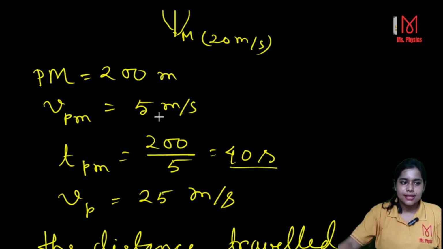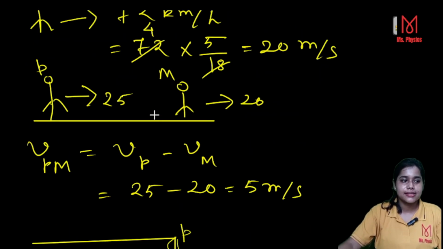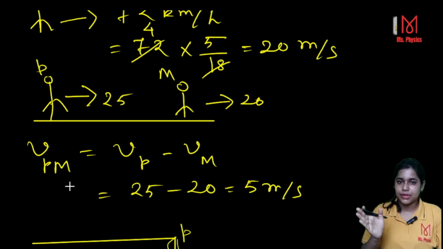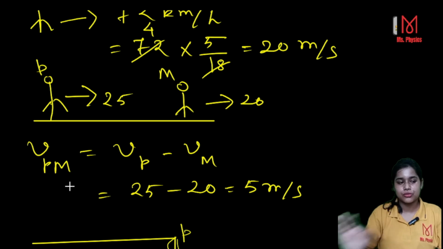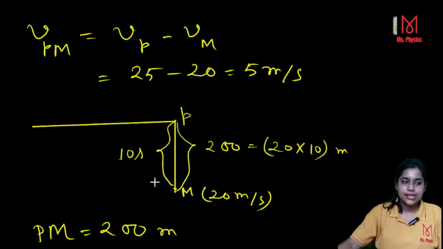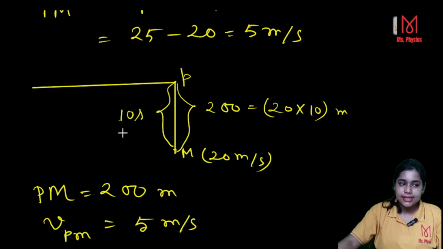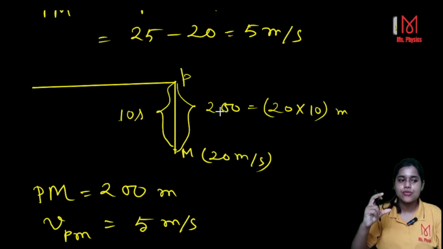Okay, let's recapitulate it again. First we calculated the relative velocity, the velocity of police with respect to the motorbike. Then it is given that the motorbike was 10 seconds ahead of the police, so within this 10 seconds the motorbike covered 200 meter. That means the distance between the police and the motorbike is 200 meter.